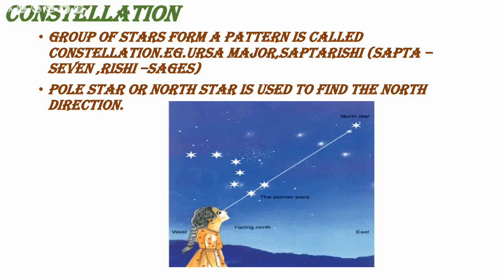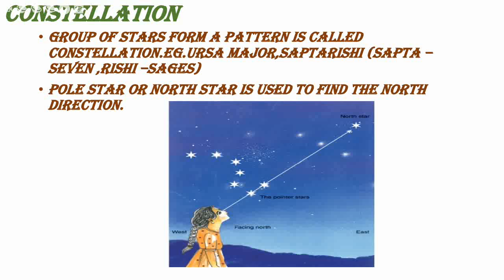A group of stars forming a pattern is called a constellation. Examples are Ursa Major and Saptarishi. What is the meaning of Ursa Major? It is also called the Big Bear, because it looked like the shape of the animal bear. And Saptarishi, what does Sapta mean? Sapta means 7, and Rishi means sages. From the word itself we can understand that Sapta means 7, so this group has 7 stars. How many stars? 7 stars.